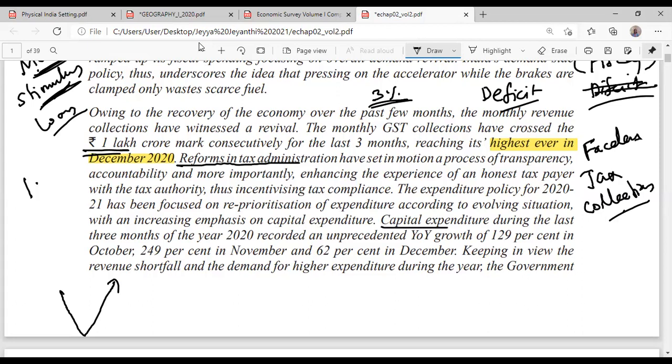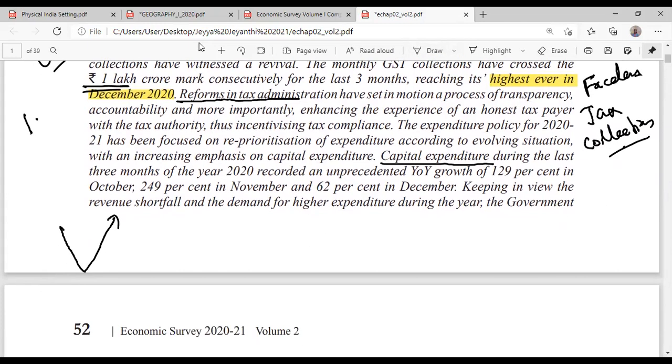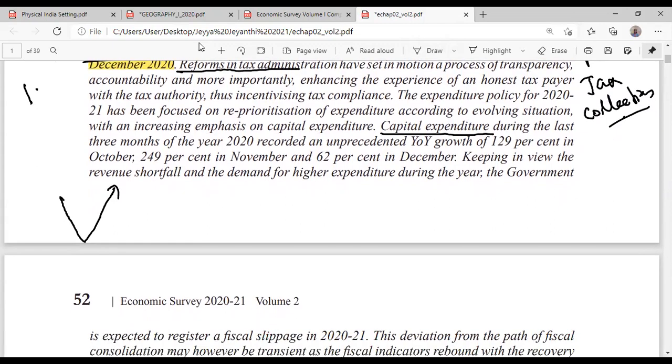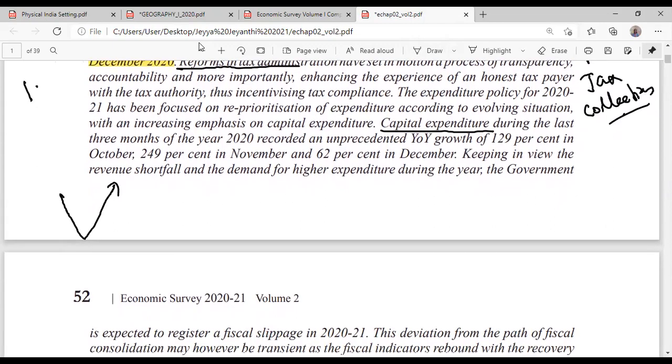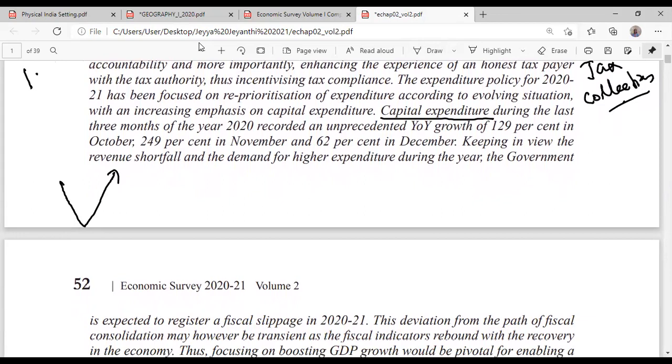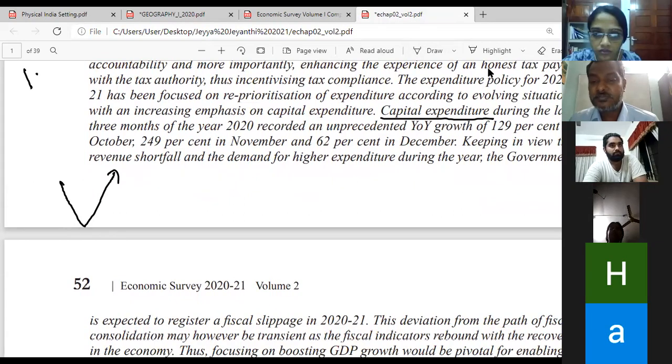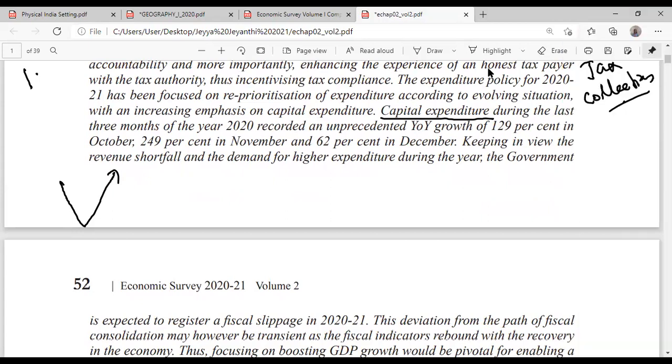What do you mean by the word capital expenditure? For creating liability and assets. Spending on... Anybody? Say it clearly, madam.